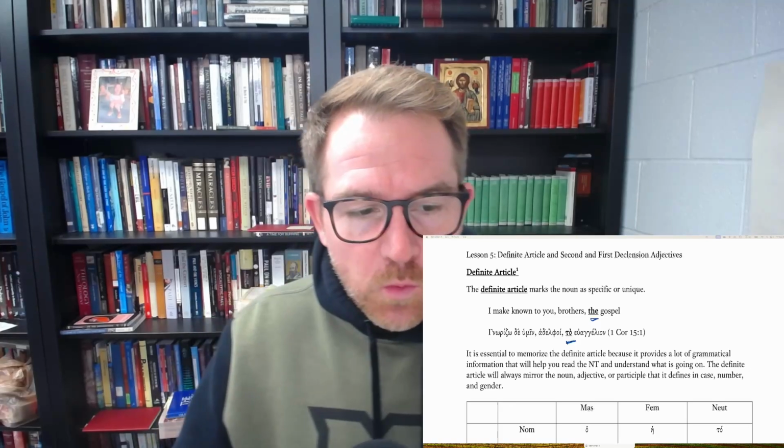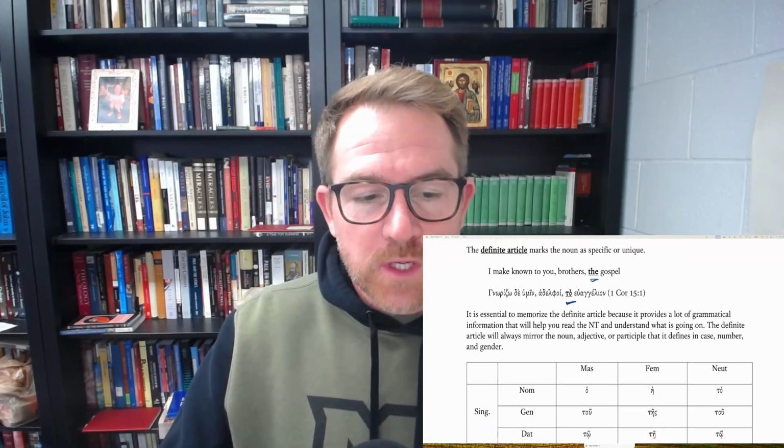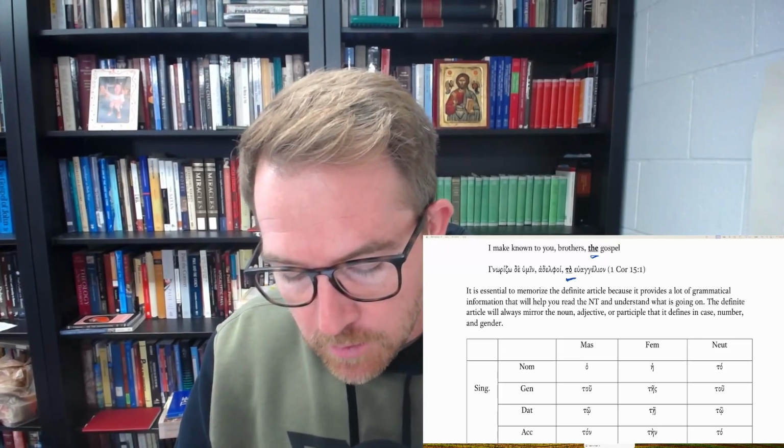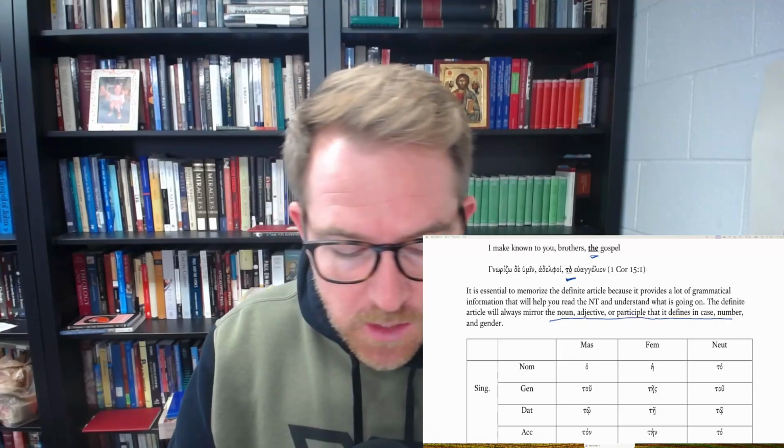It is really worthwhile to memorize the definite article because it provides a lot of grammatical information that will help you read the New Testament and understand what's going on. The definite article, and this is really important, will always mirror the noun, adjective, or participle that it defines in case, number, and gender. So the definite article will be attached to a noun, an adjective, or a participle, and whatever it is modifying or attached to, it will match in case, number, and gender.